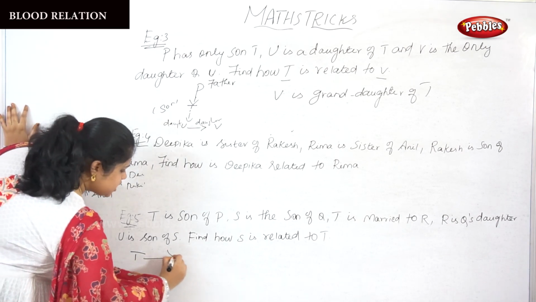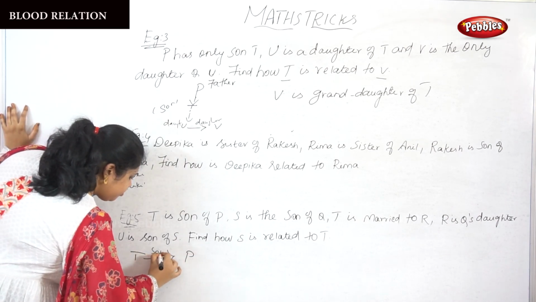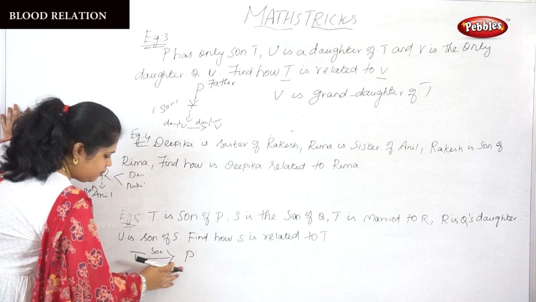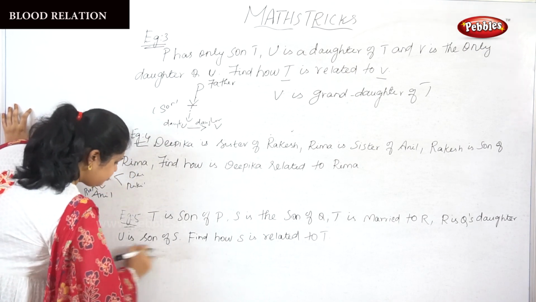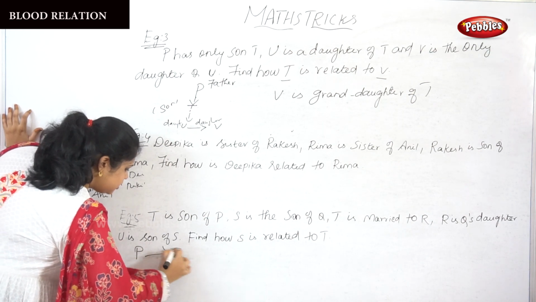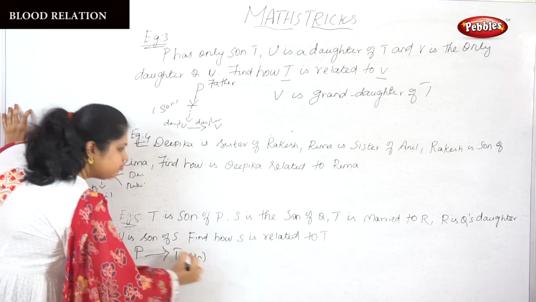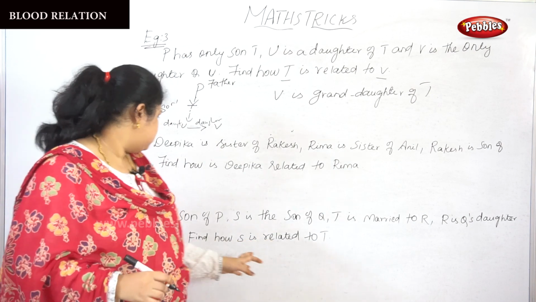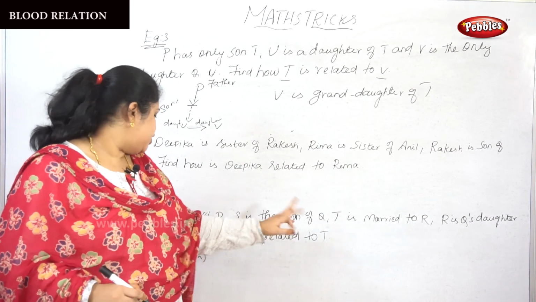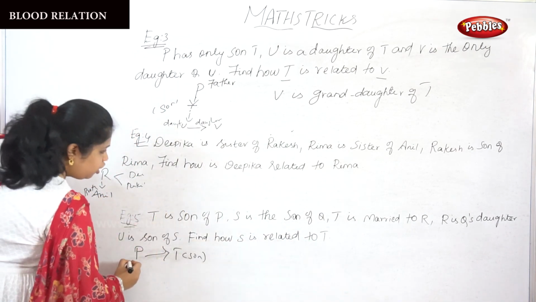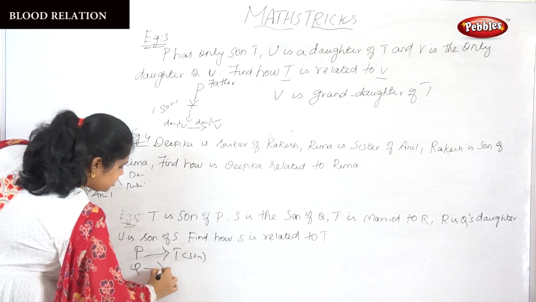T is son of P. P's son is T. Next, S is son of Q. So S is son of Q means Q's son is S.